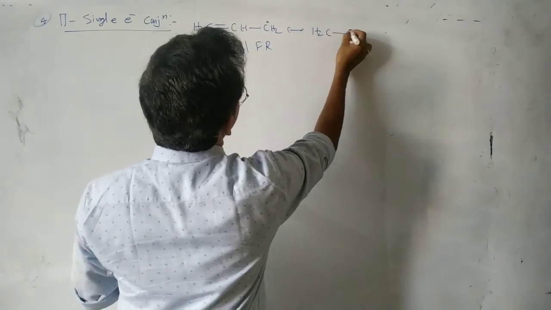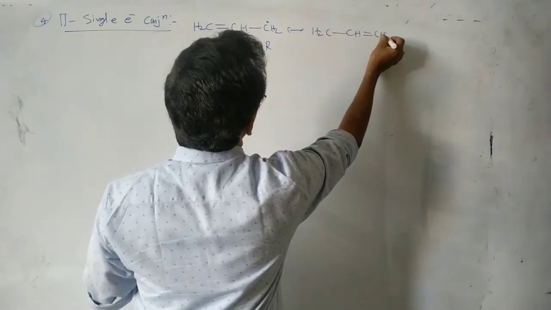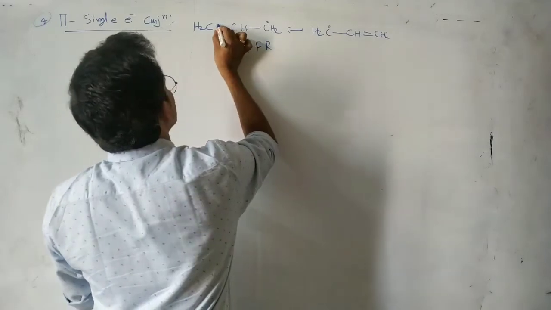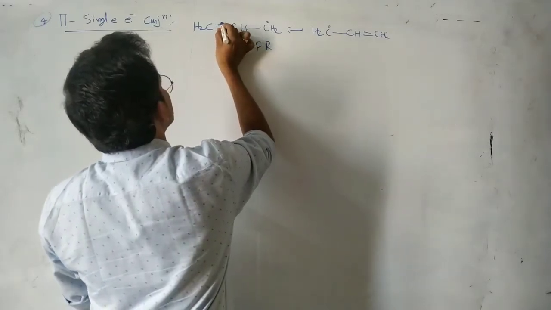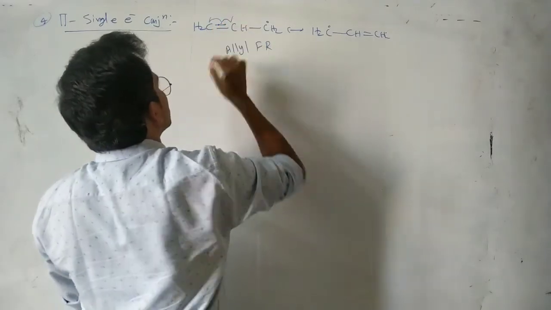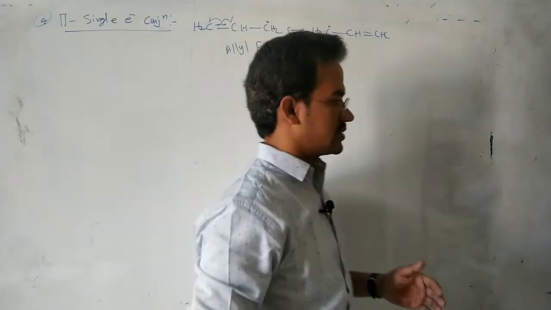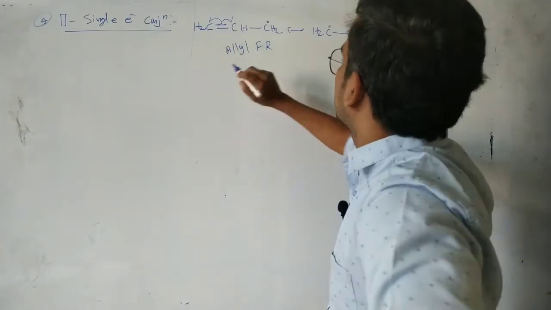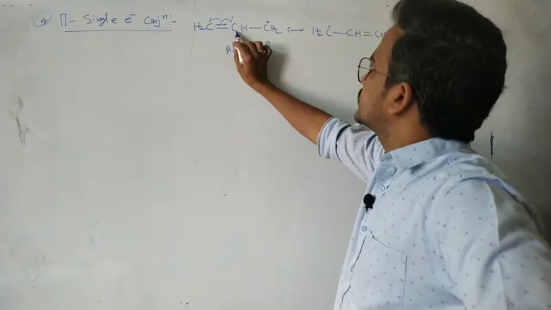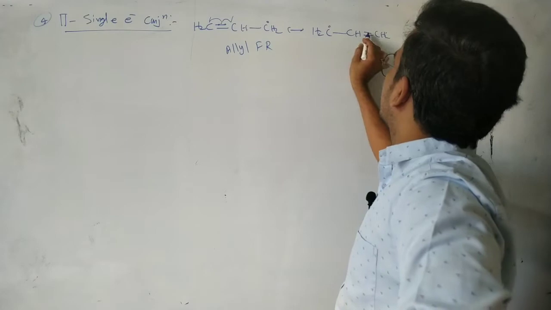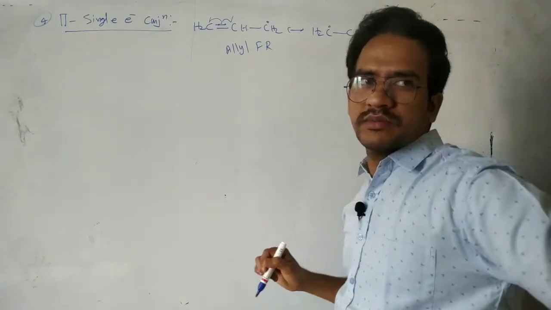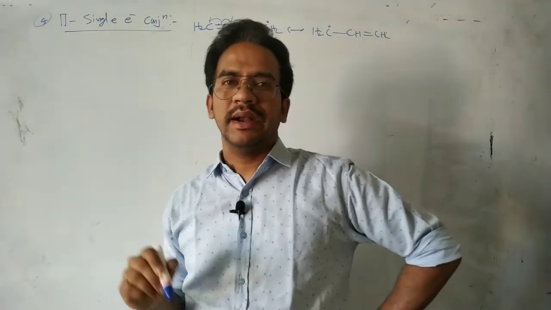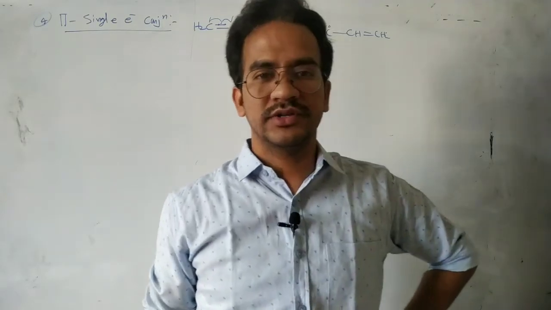It can be written like this, CH double bond CH2. That means in this delocalization, single electrons are transferred to the two carbons. This carbon gains an electron, this carbon gains an electron, so single electron and single electron form the pi bond. That is radical pi conjugation.